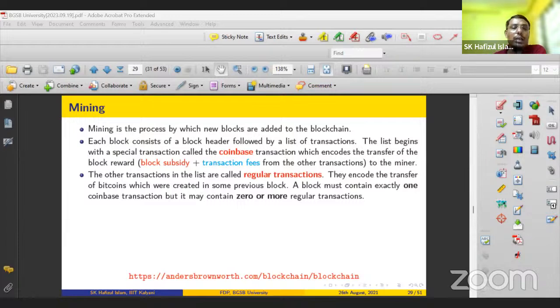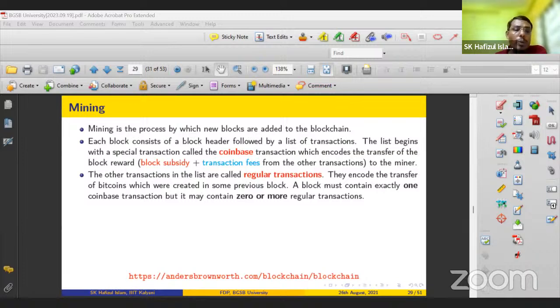And here you see, whenever a block is mined, suppose this is block I-1 and a new block I is mined, the gap between them is 10 minutes, right? So this is the standard time in a blockchain network or Bitcoin network. A block is mined, the next block will be mined after 10 minutes.